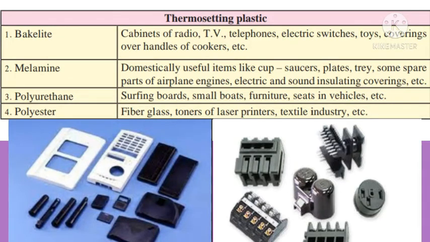Now third one, polyurethane: surfing boards, small boats, furniture, seats in vehicles, etc. Fourth one, polyester: fiberglass, toners of laser printers, textile industry, etc.